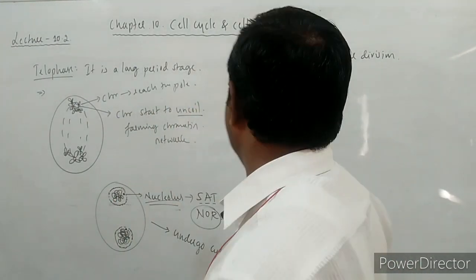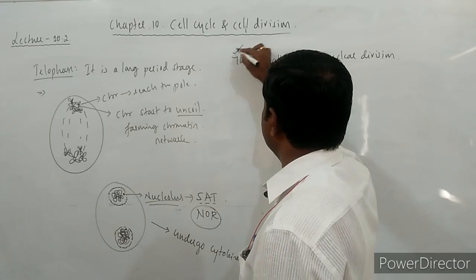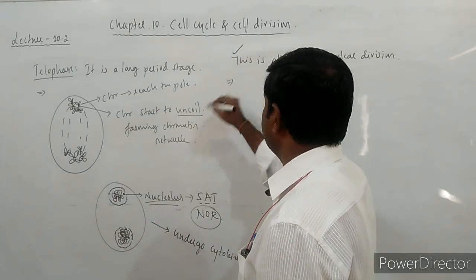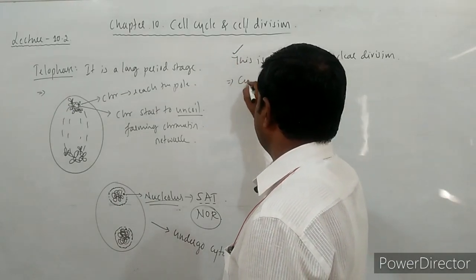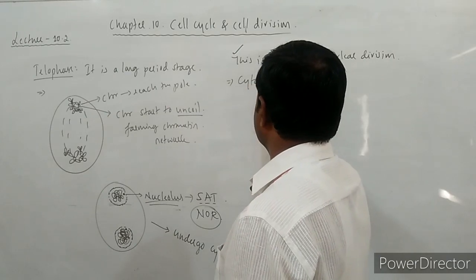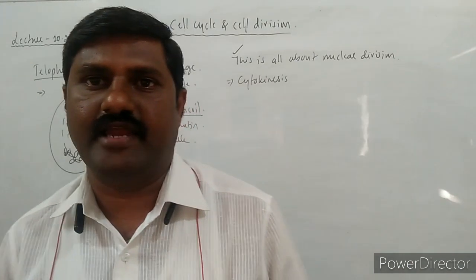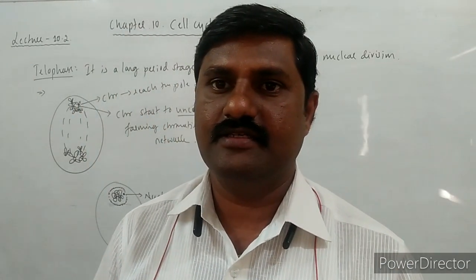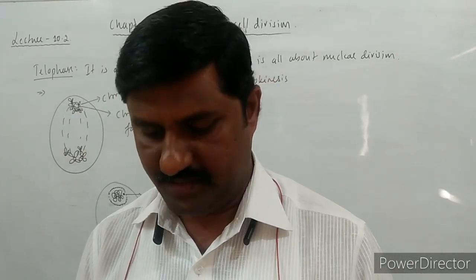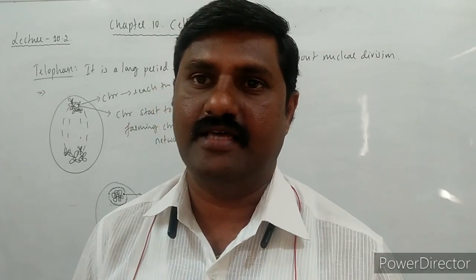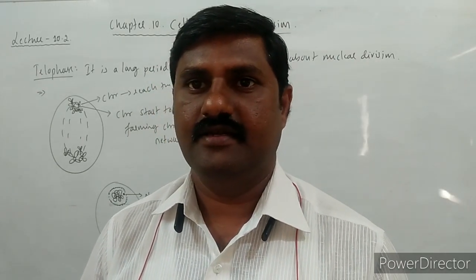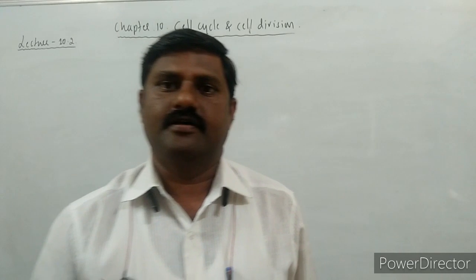So this is all about the nuclear division. Next one is cytokinesis. Right? Let us see now how cytokinesis occurs in plant cells as well as animal cells.